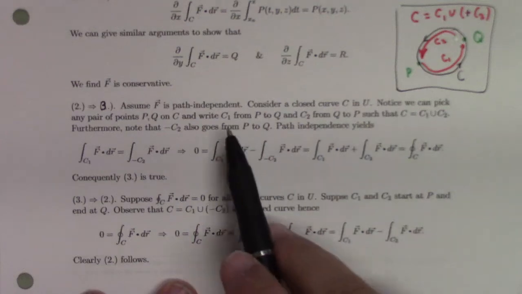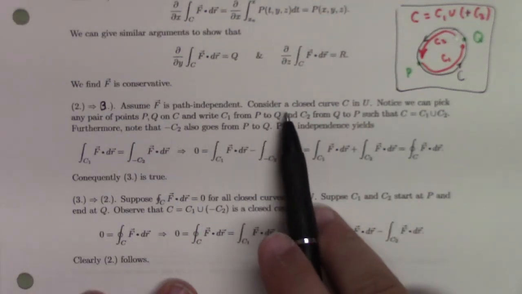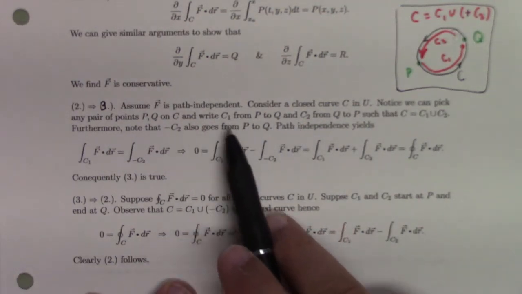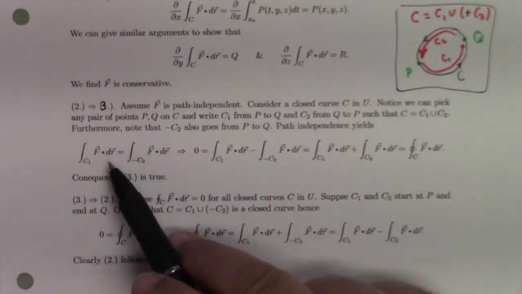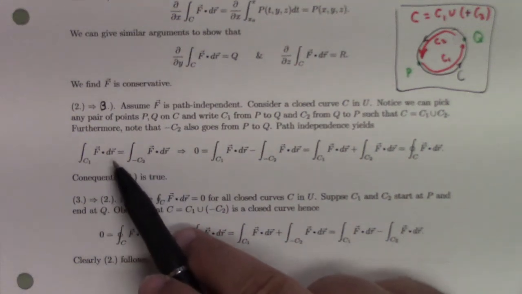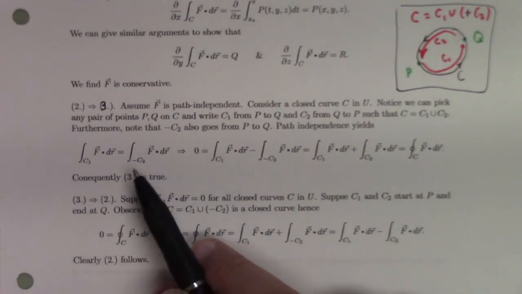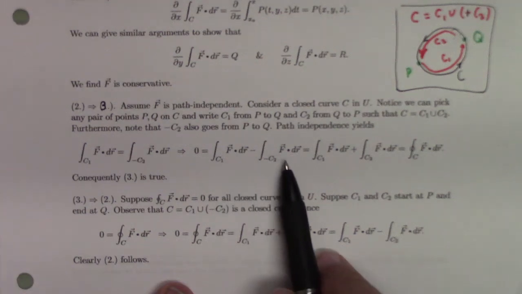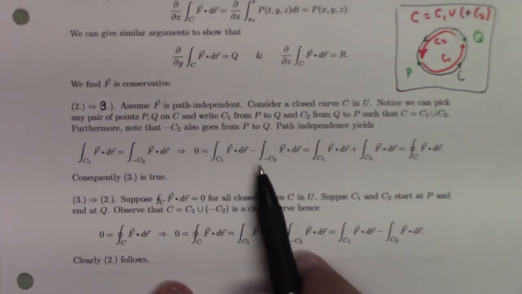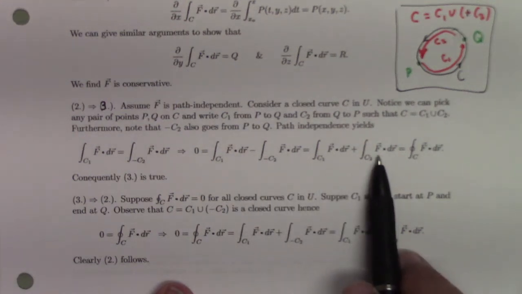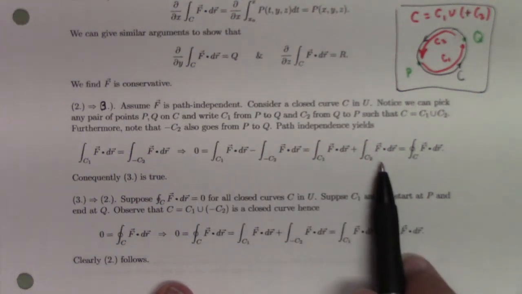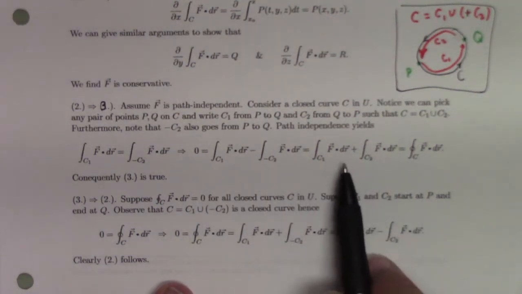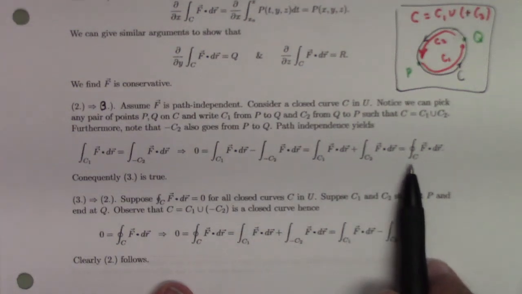So that means that C1 goes from P to Q, but minus C2 goes from P to Q, if that's what C2 means. So path independence means that this integral is equal to that integral. But that implies that this integral minus that integral is 0, but we can cancel this minus and that and get this integral plus that integral is 0. But this integral plus this integral is also equal to the integral over the union of the two curves C1 and C2, which is just C again.